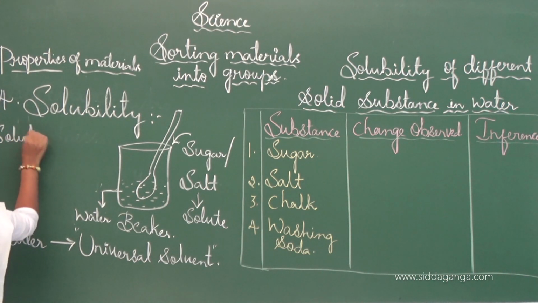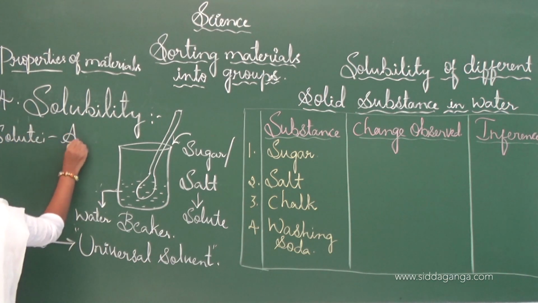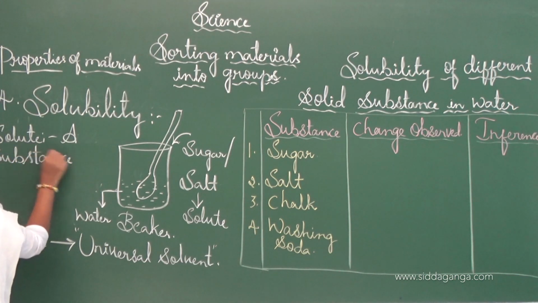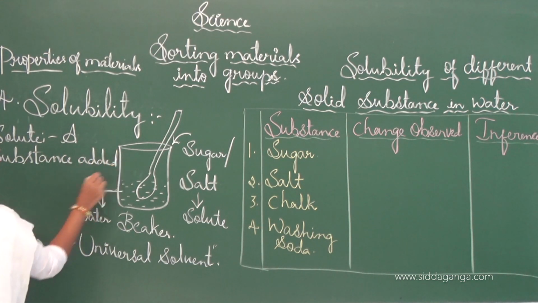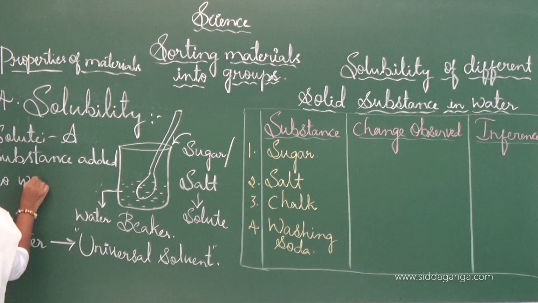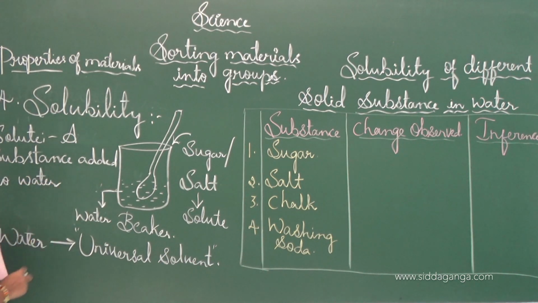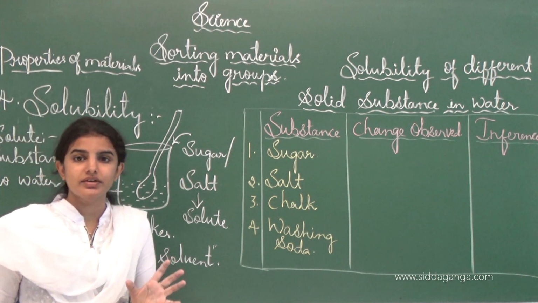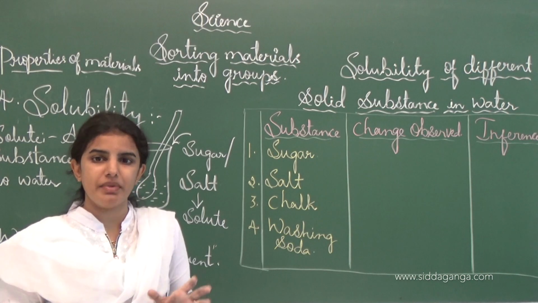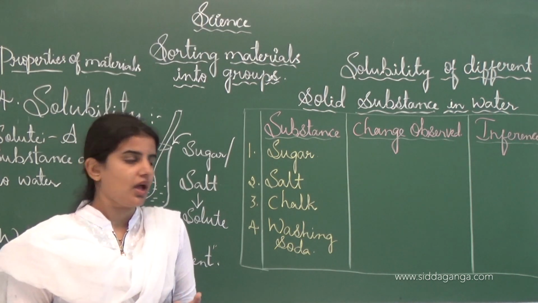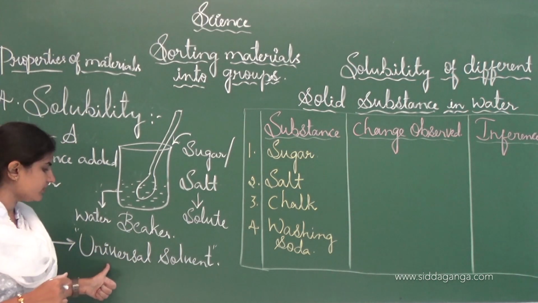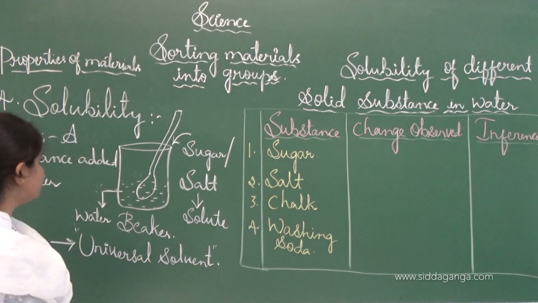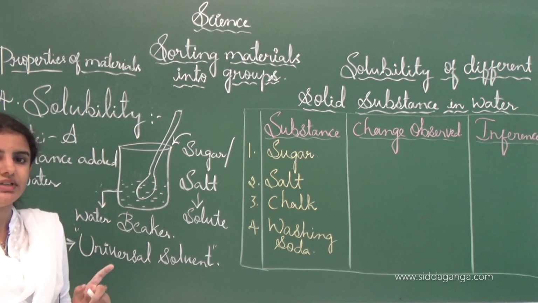Solute is nothing but a substance added to water, called as solute, and the water acts as a solvent, means it is having the power or capacity to dissolve many substances, and that's why water is also called as universal solvent. This is how the process of solubility will take place.